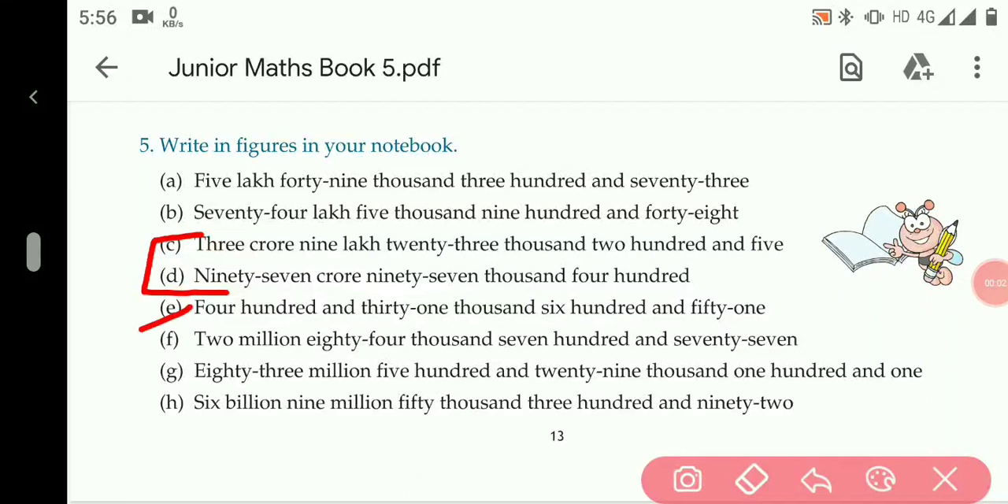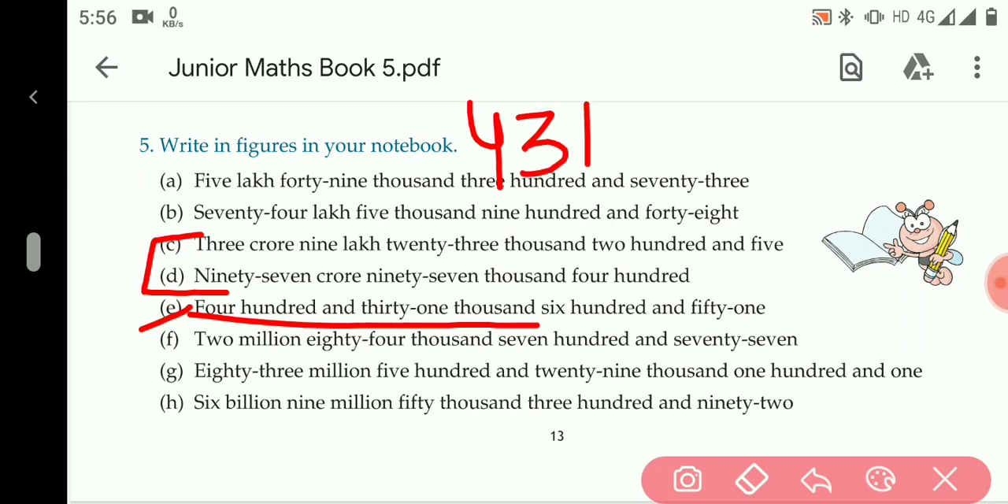In E part, 431,000. This is thousandth period. 431,000. Then we will put comma here, then 651. This is an international number system.